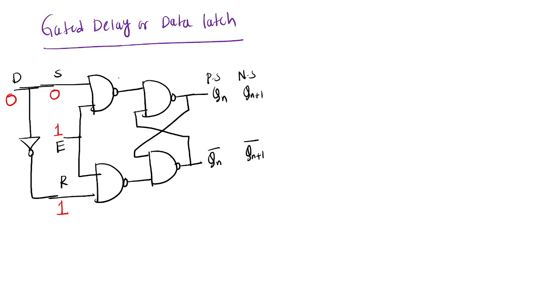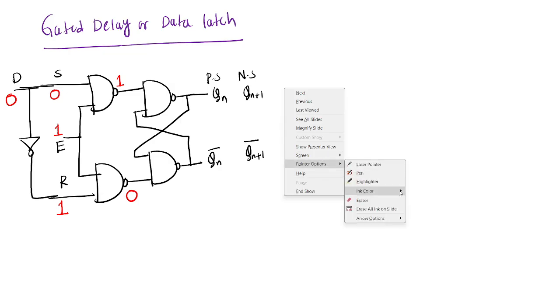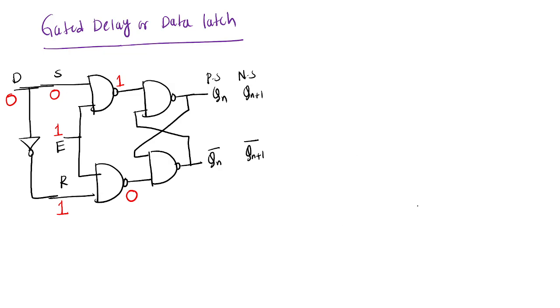So 0 1 means you are getting 1 over here, and 1 1 means you are getting 0. Okay, so this state is nothing but what? So I am drawing the truth table. Previously we got, no. So enable, D and Qn plus 1, the next state.